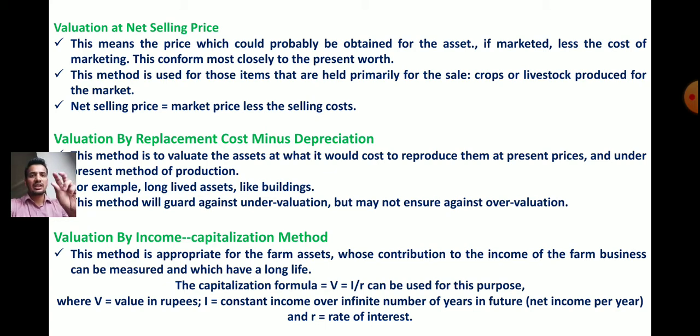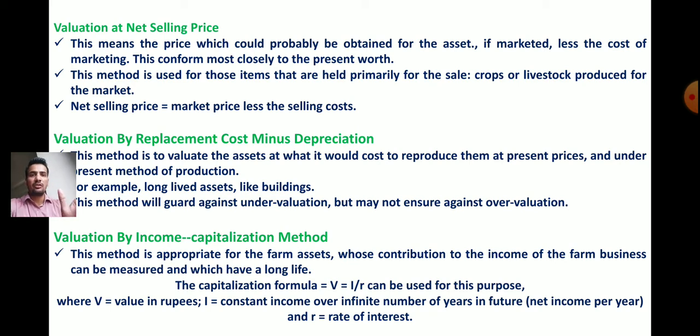Suppose I have produced 10 quintals of soybean, and I require 1,000 rupees to transfer that soybean from the farmer's field to the market. That is the marketing cost of 1,000 rupees. What I will do is subtract that 1,000 rupees from the selling price of soybean.